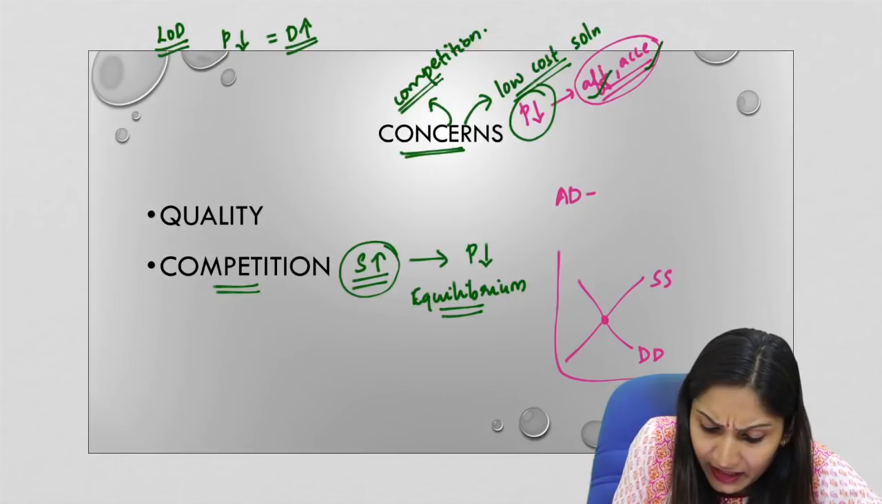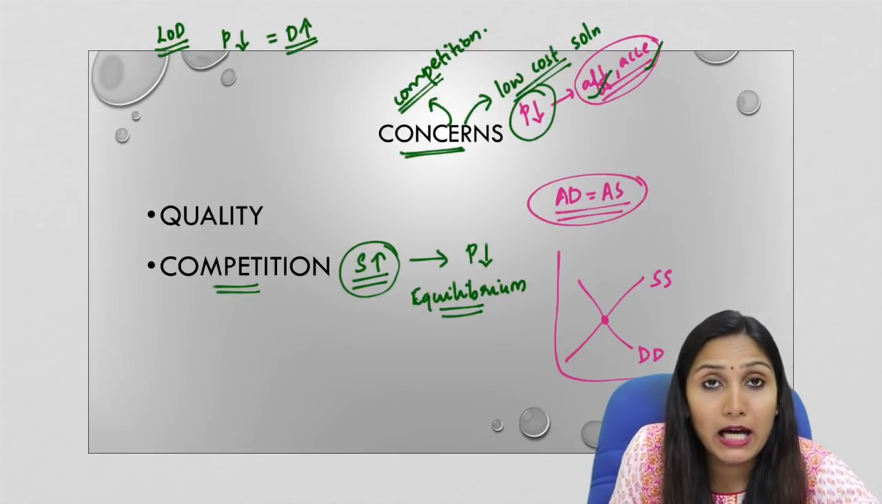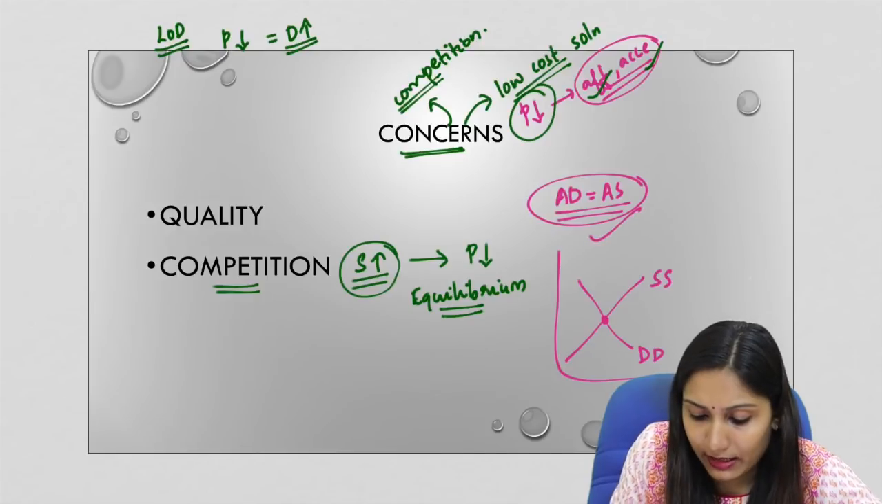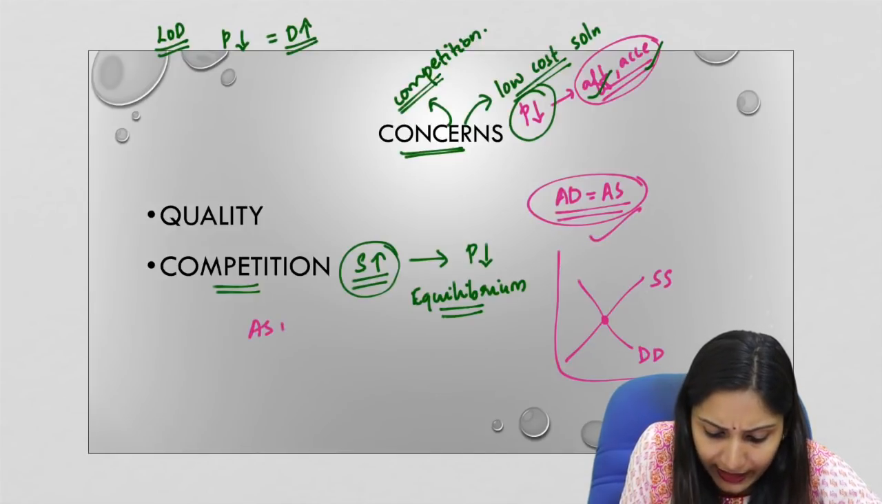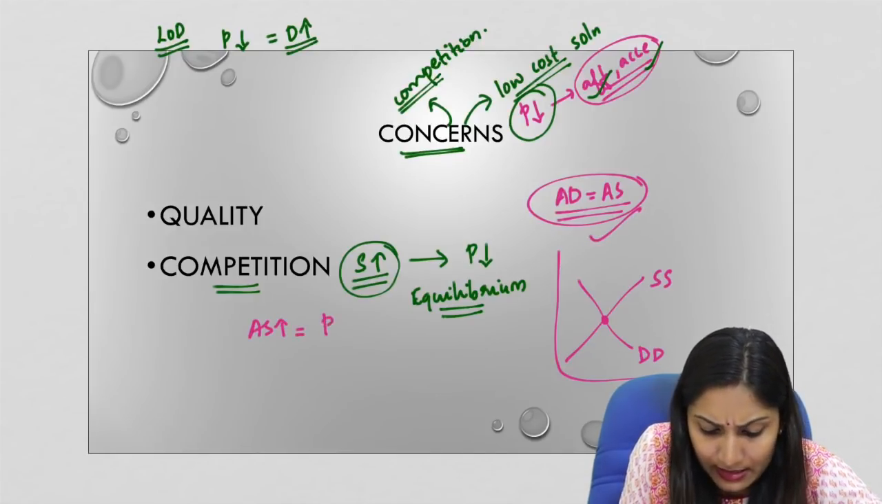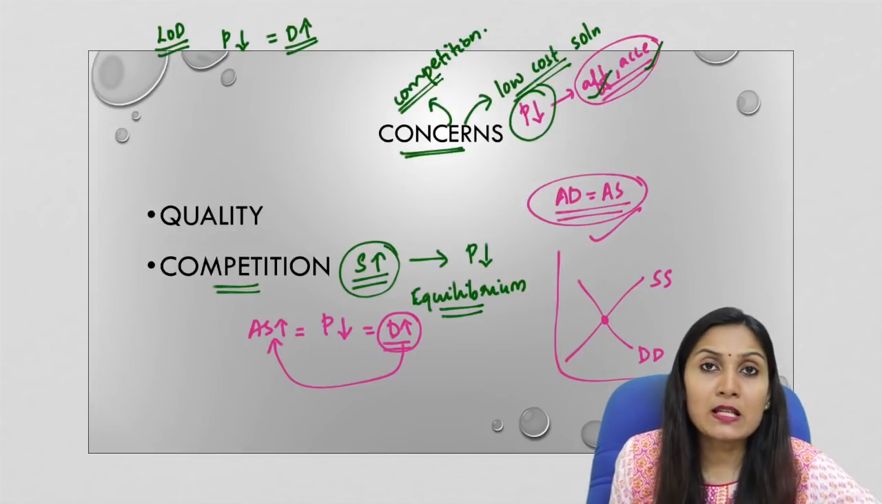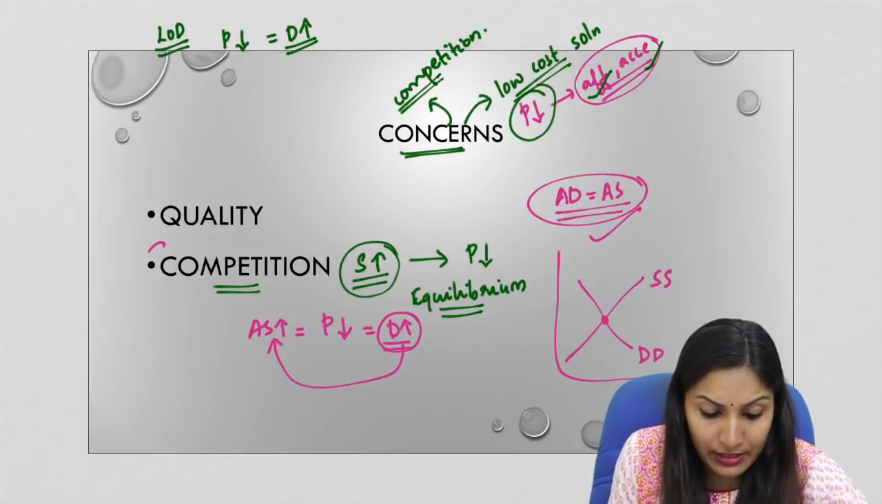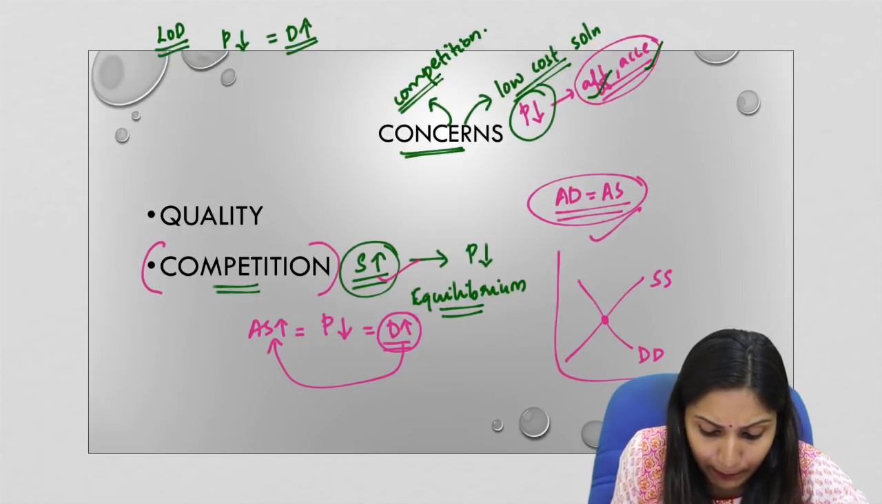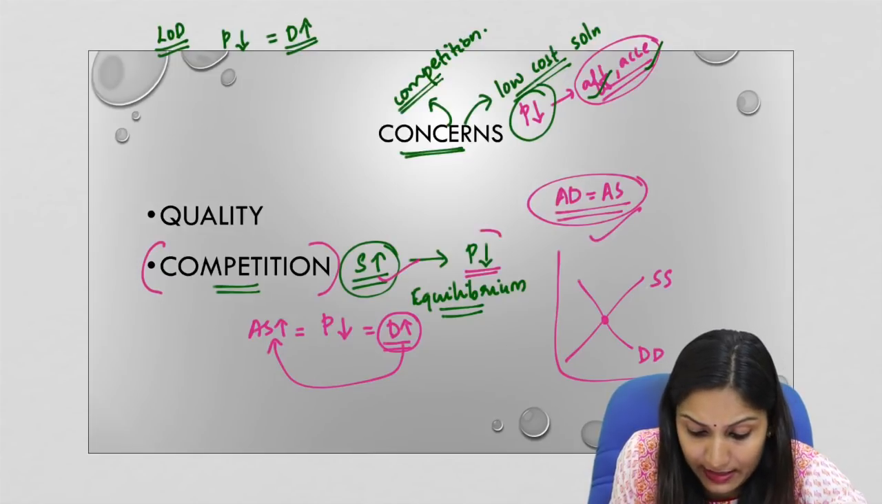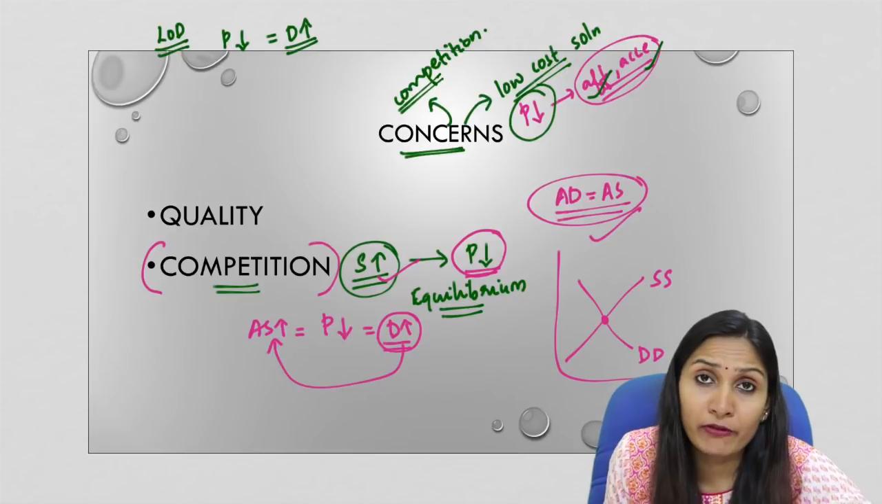So, aggregate demand equals aggregate supply in case of equilibrium, and the market will always try to maintain equilibrium. So whenever the aggregate supply in the market increases, the price will fall. Thereby, demand will increase, and this increased demand will meet the increased supply. So this is what will happen. Because of the competition factor, the supply would be very high. Therefore, there is every tendency that the price will fall.